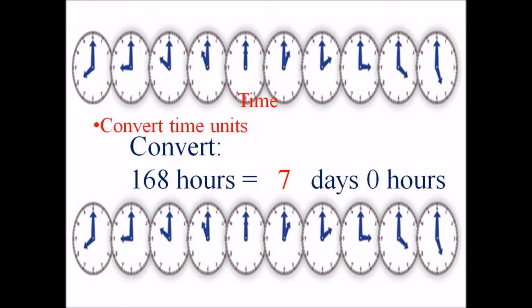Convert time units. Convert 168 hours into days and hours. For one day we have 24 hours. So we have to divide 168 hours by 24 hours. Then you get 7 days and 0 hours.